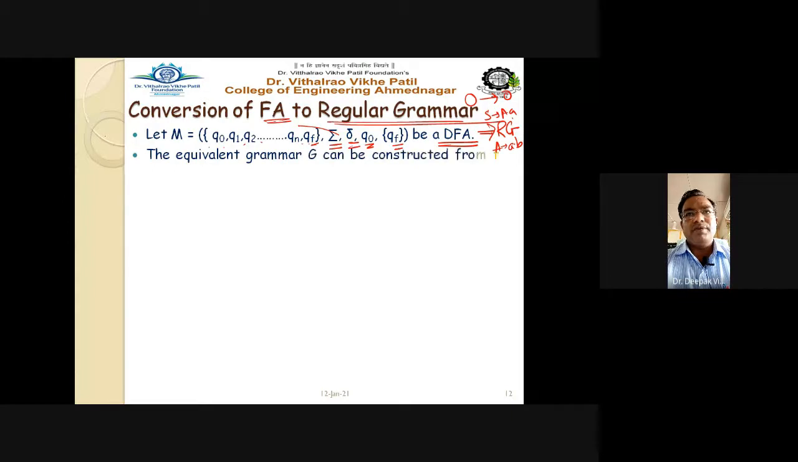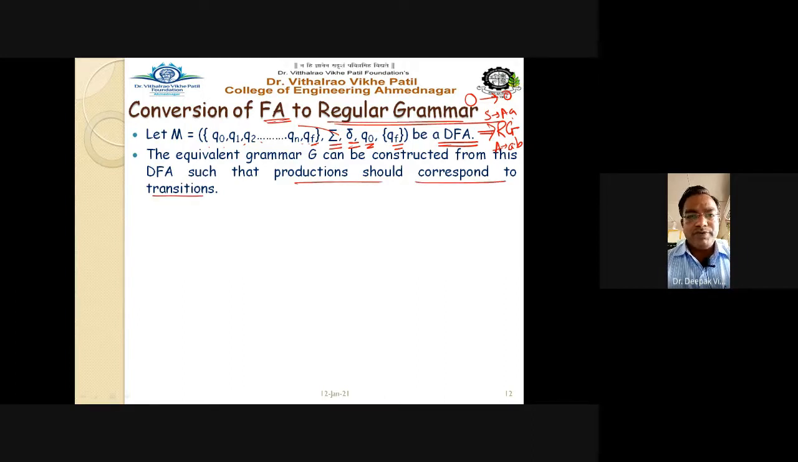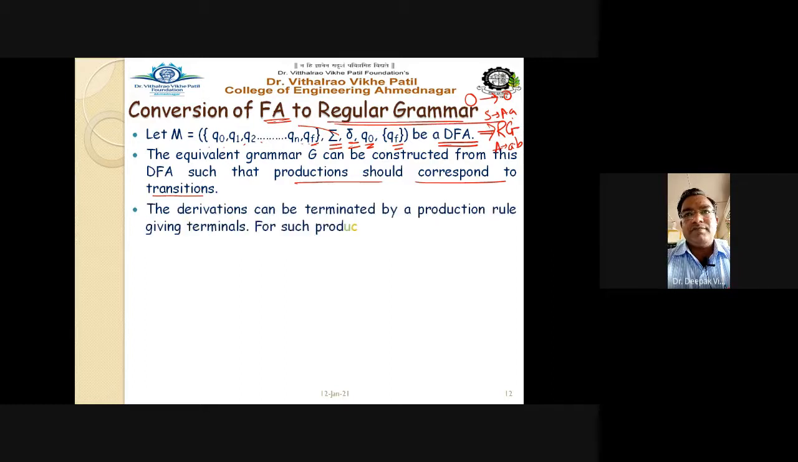The equivalent grammar G can be constructed from this DFA such that productions correspond to transitions, as we have already seen in the previous case. Then the derivations can be terminated by a production rule giving terminal symbols. For such a production rule, the transitions terminating at some final state are considered here.